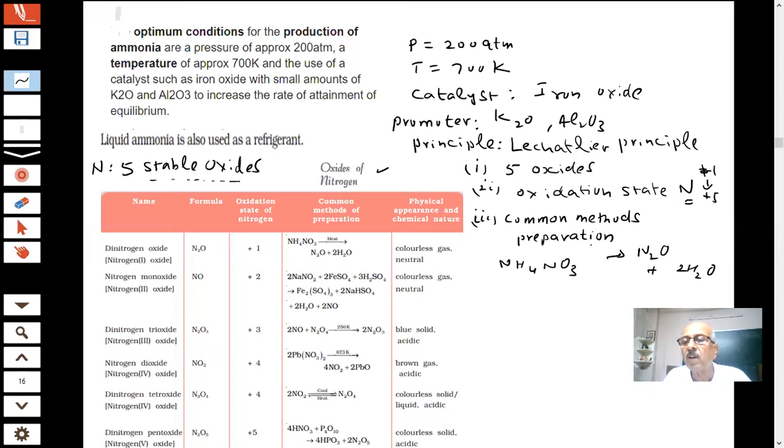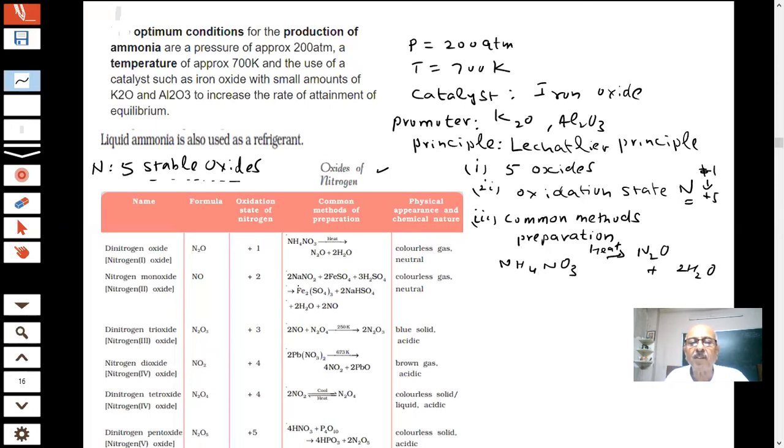Heat it. I'm saying N2O and two nitrogens, I'm seeing, and two. Then what is left? H4 and O2. One nitrogen is gone here. So what is that? Water. Or in other words, if I have water and I react with N2O, what is happening? The reverse. So if I remove water from this, students, what will be left? Take ammonium nitrate, remove water. You will get this compound. Yes, sir.